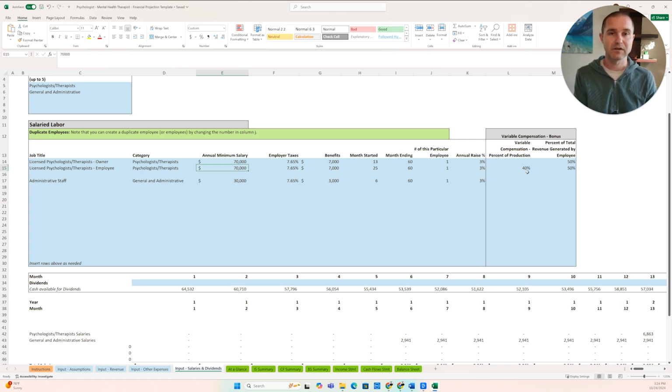There's a little bit of flexibility there in how you want to model out paying providers as you bring on additional staff. All right, so here is administrative staff, maybe a front desk or billing or customer support type person at the front desk, that type of thing. Maybe we don't hire that person until month 6 in the practice. We only have one of these employees and offer a 3% annual raise. Okay, so that is really it.